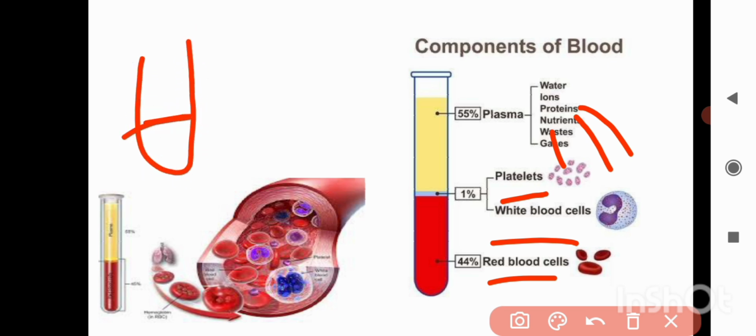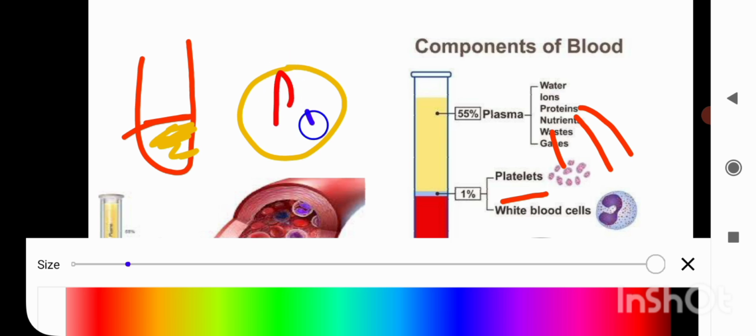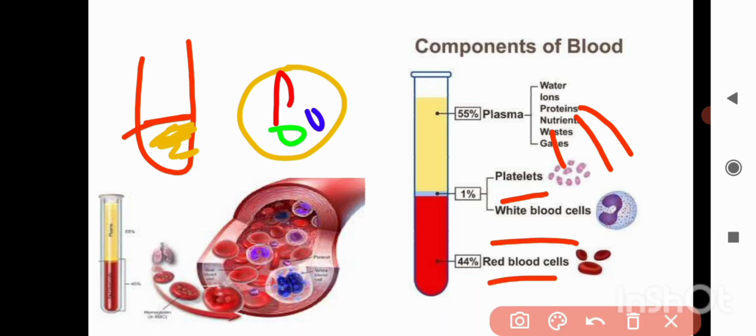If you can see this yellow part, it's a jelly like substance in which your red blood cells, platelets, and WBC are suspended. If you have eaten jelly like toffees in your childhood, you can relate it to plasma.